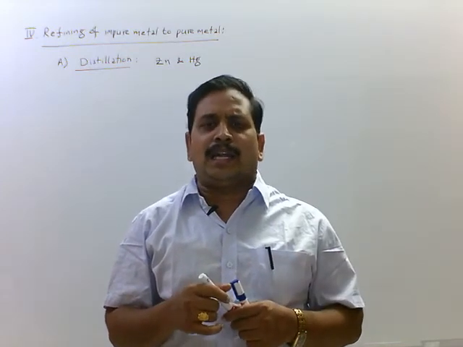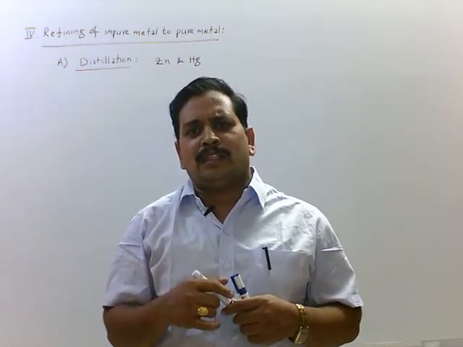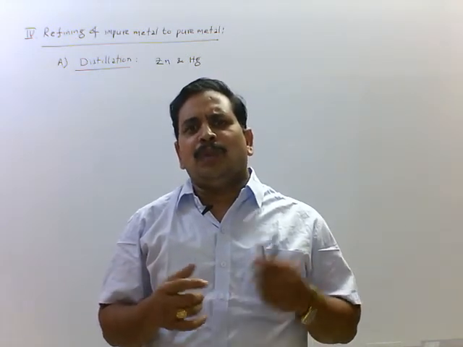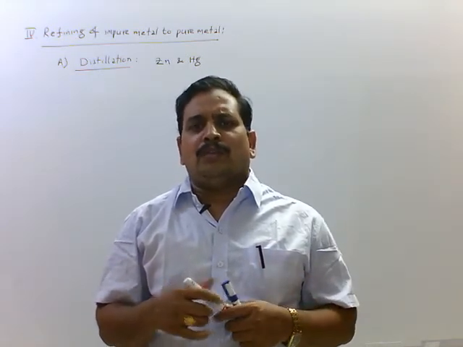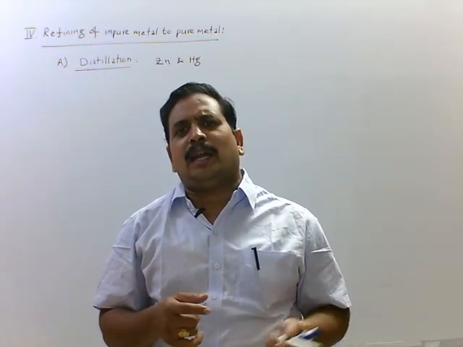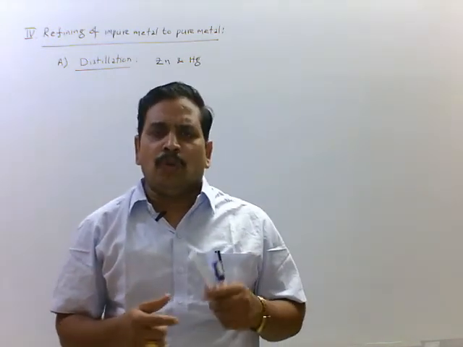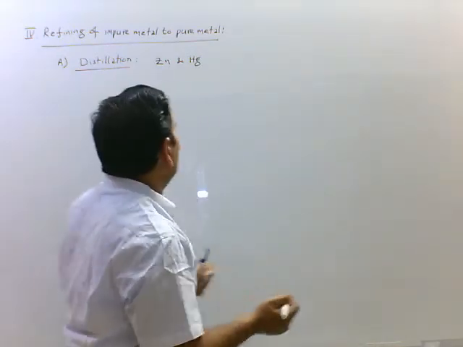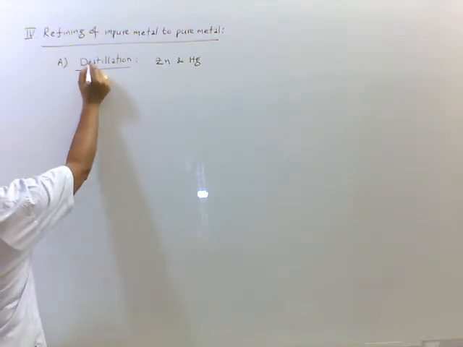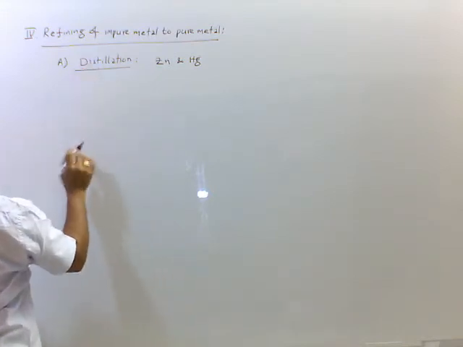that is collected in a container, and upon condensation it gives pure zinc. Similarly, impure mercury, we are heating, mercury escapes in the form of vapor and is collected and then condensed, we get the pure mercury. So this is about distillation method. Impurities are non-volatile, that's why they can be separated.